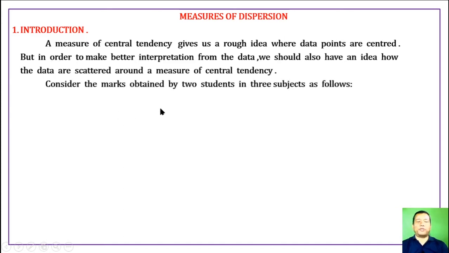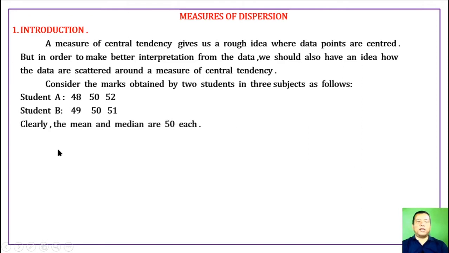Consider the marks obtained by two students in three subjects as follows. Student A: 48, 50, 52. Student B gets 49, 50, 51. Clearly the mean and median are 50 each.